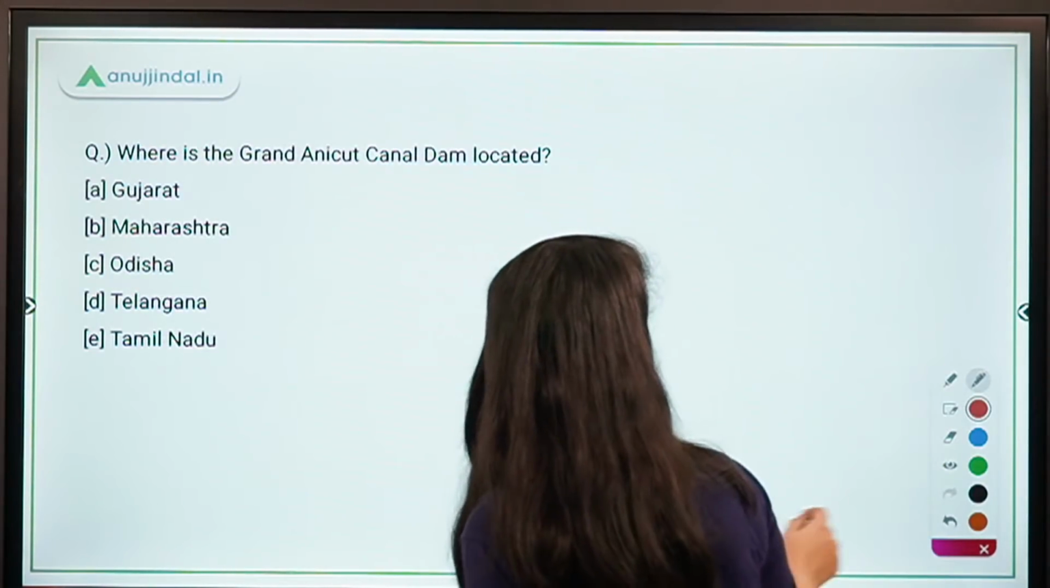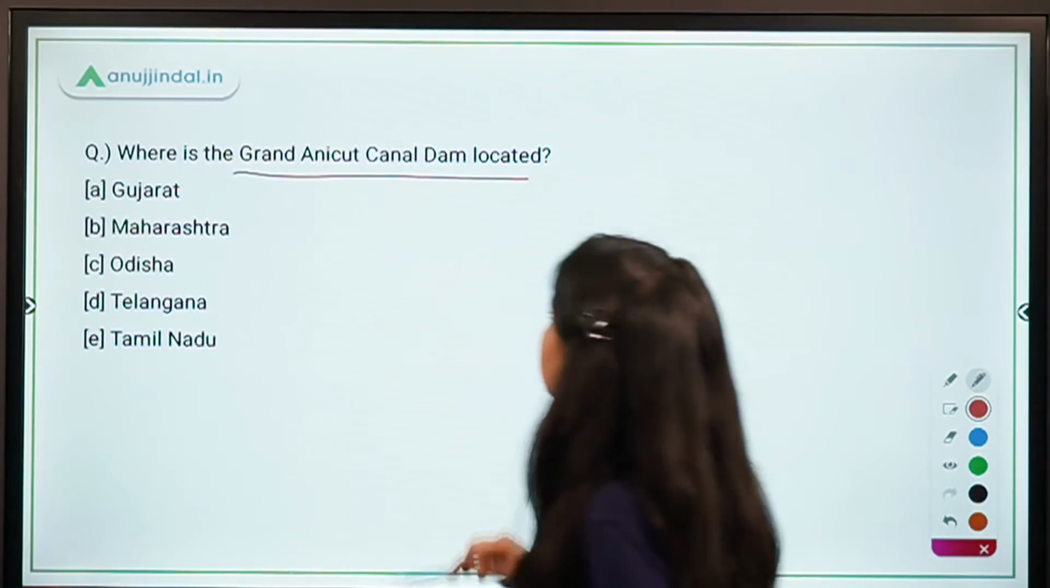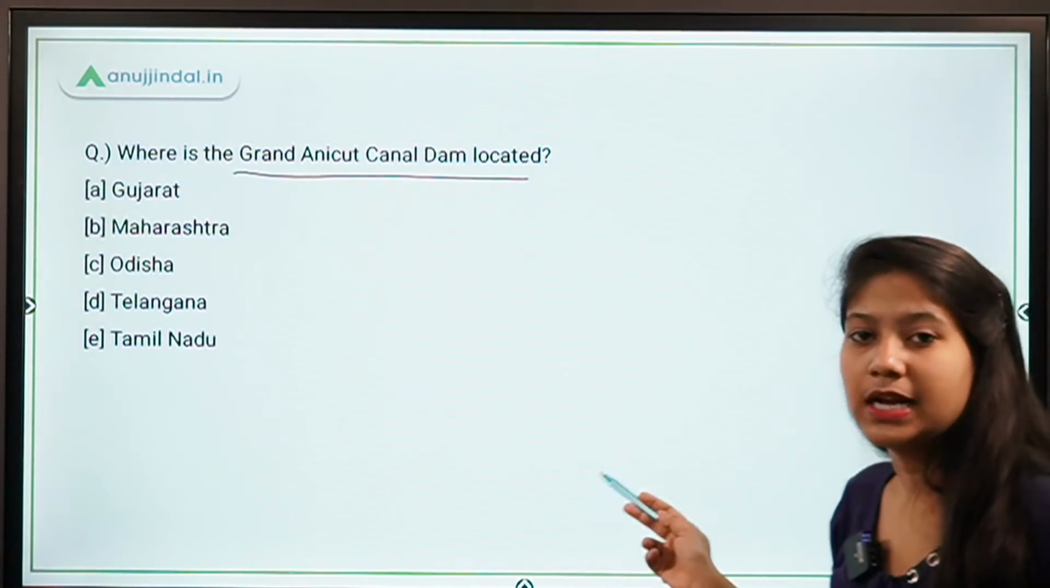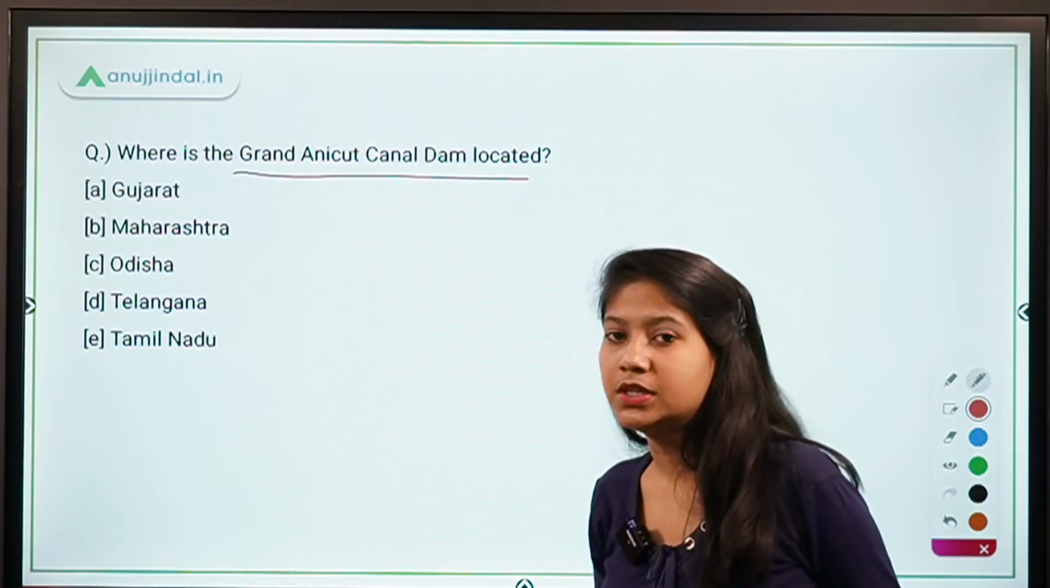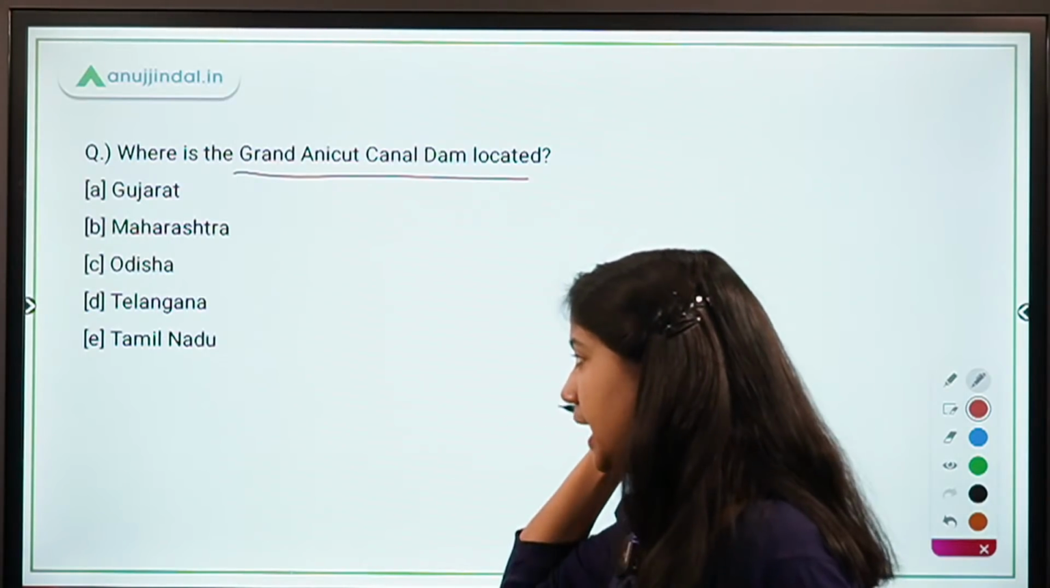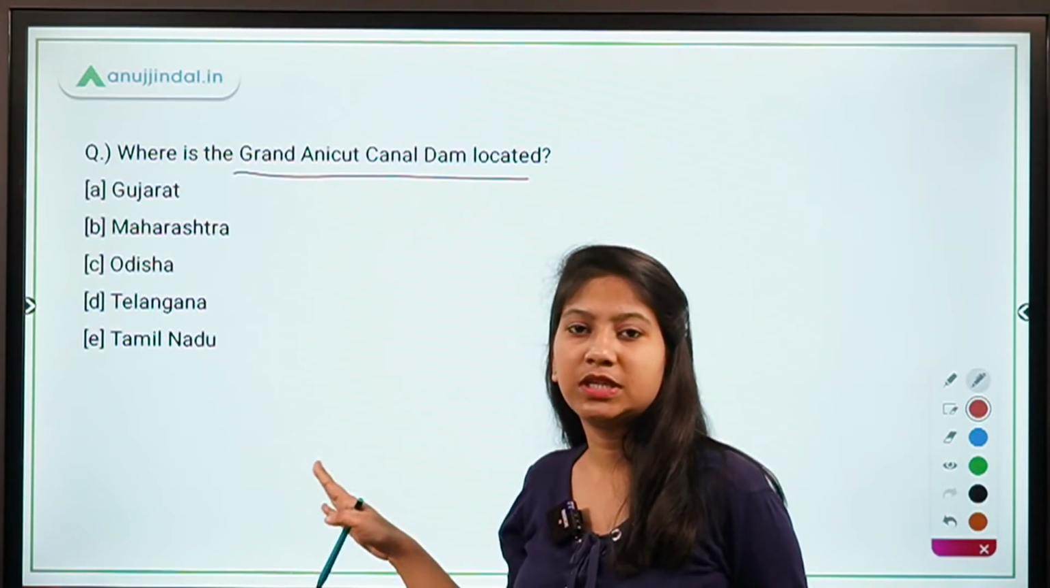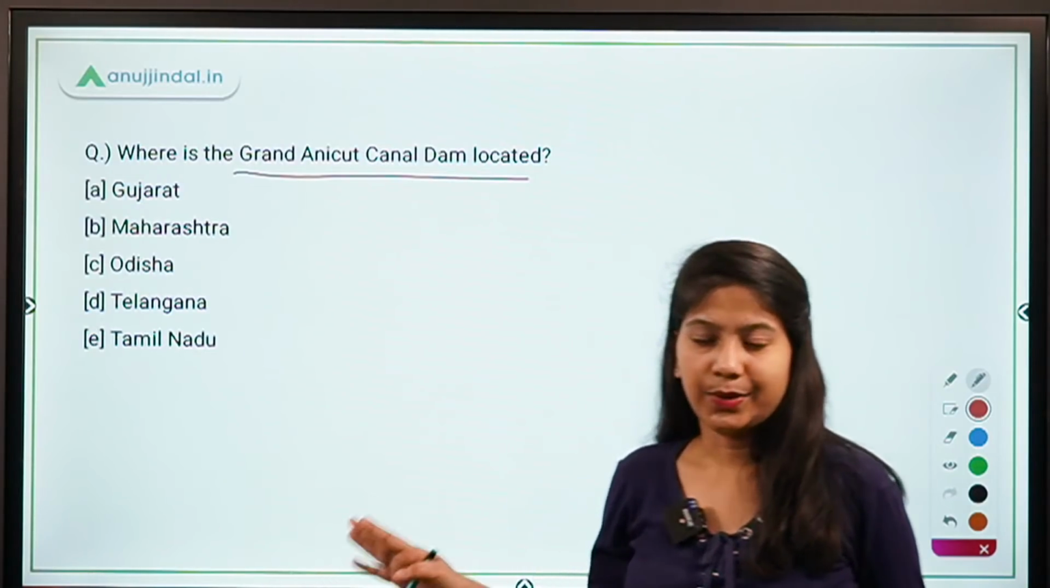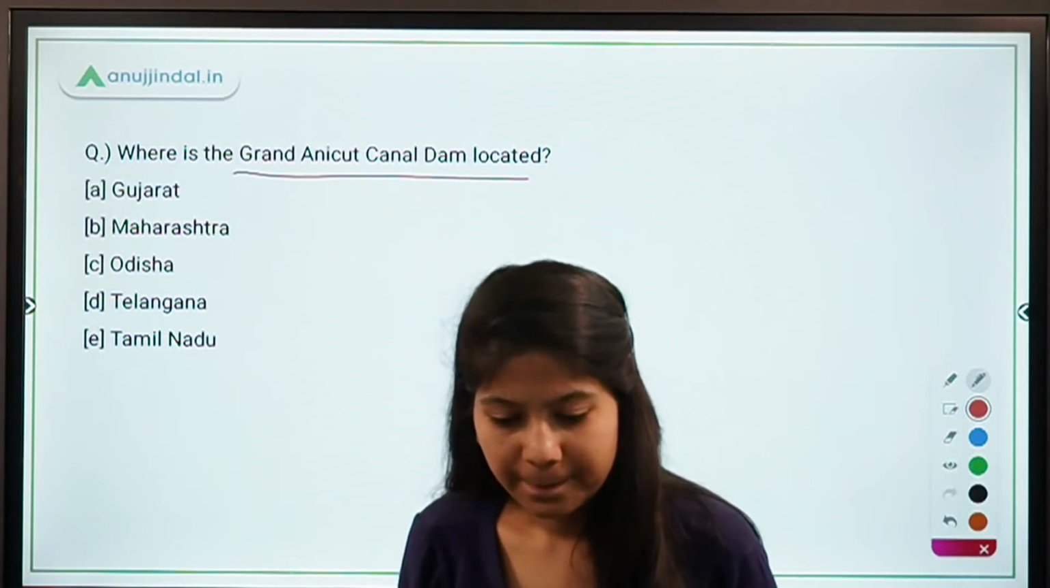Where is the Grand Anicut Canal Dam located? So this is a static question. Where is this canal dam located? Gujarat, Maharashtra, Odisha, Telangana and Tamil Nadu are in the options. Tell me the name of the state where this dam is located.